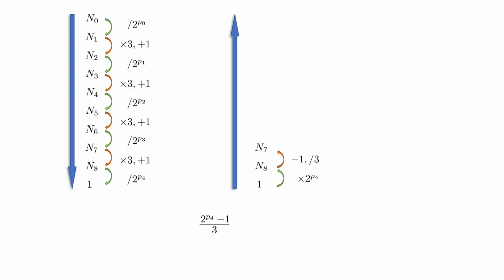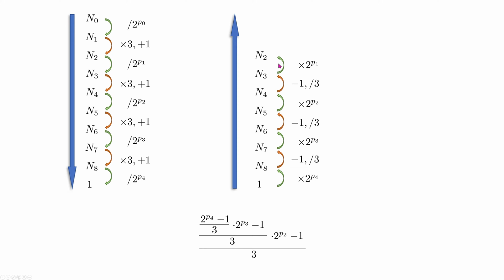Now we have to reverse the next operation. In this case, this will be multiplication by 2 to the power p3. Okay. We've got number n6, and again we will reflect this operation at the bottom of the screen. And so on and so on. We will progress with our steps backwards, going up to the number n0. Okay, multiply by 2 to the power p0 equals n0. All this process starting from 1 up to n0 was reflected here in this formula at the bottom.